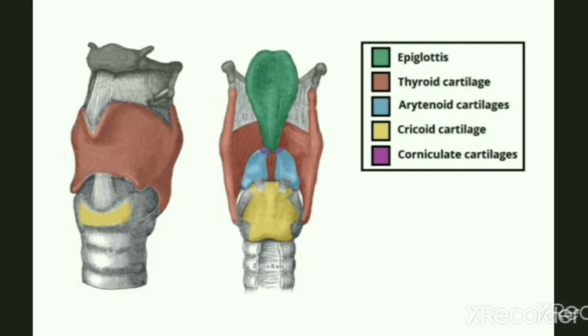They consist of an apex, base, three sides and two processes and provide an attachment point for various key structures in the larynx.